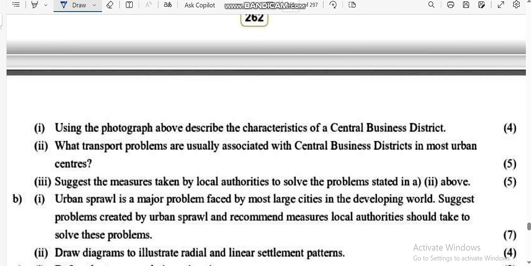Another problem is one-way streets and paid parking zones. Those are problems.